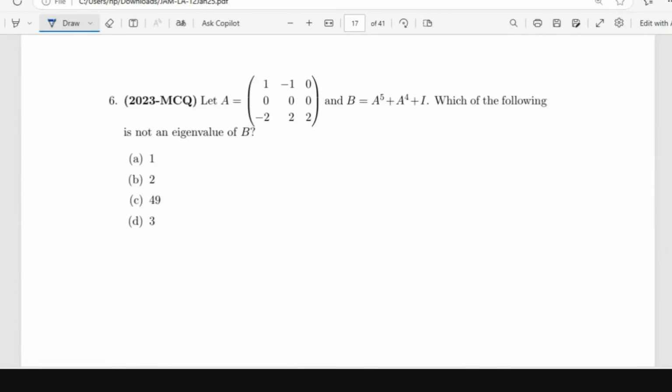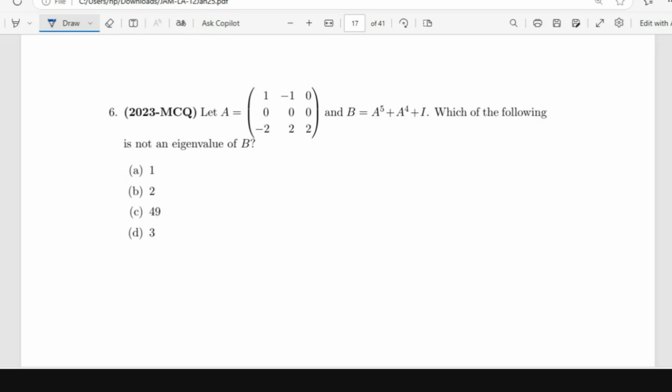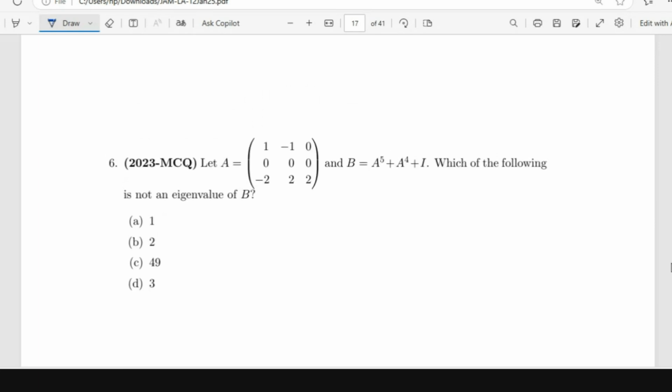Okay, so 2023 MCQ again. Again, you have an eigenvalue problem. You have a matrix A, and B is A power 5 plus A power 4 plus identity. Which of the following is not an eigenvalue of B? So first of all, what are the eigenvalues of A? Three, 0, 0.